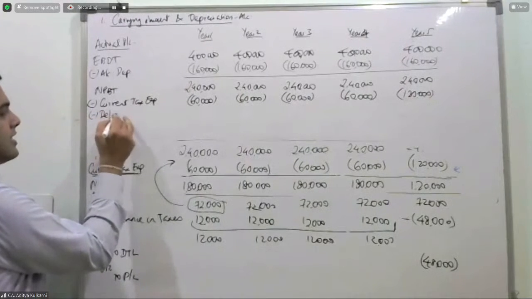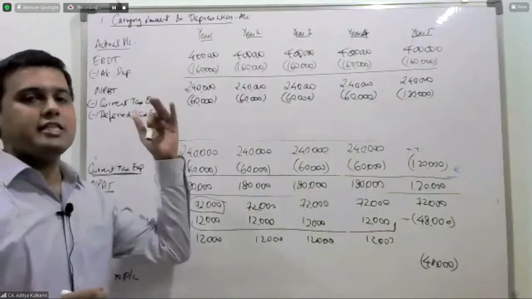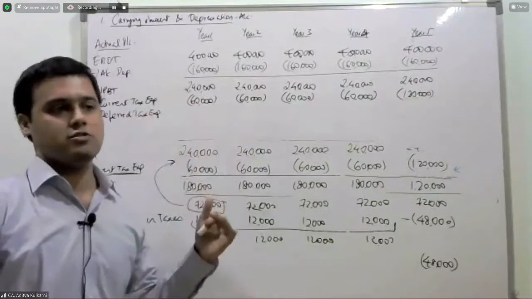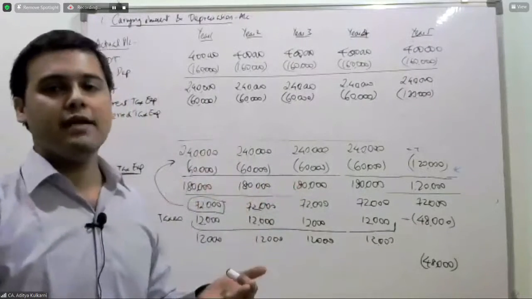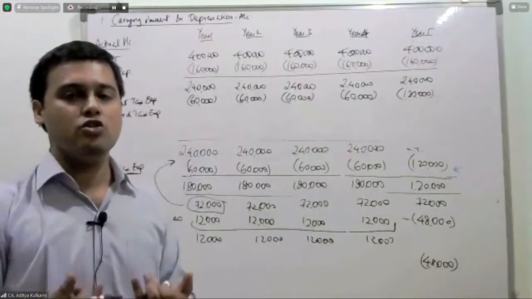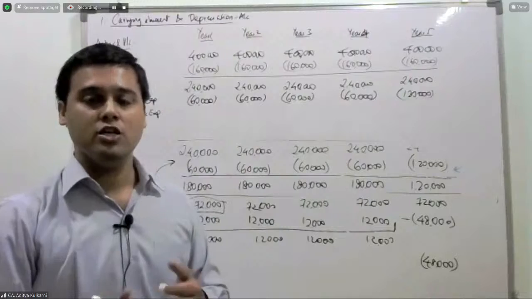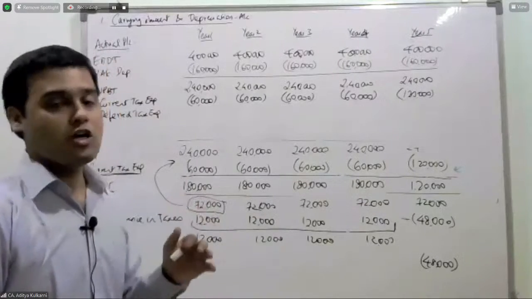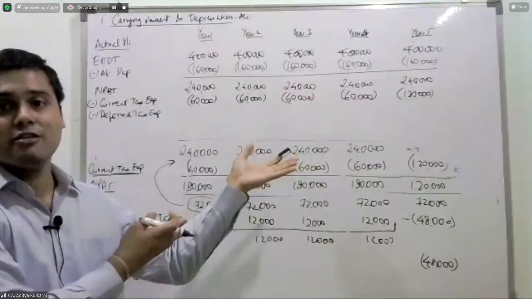Less deferred tax expense. First year, tax depreciation was 2 lakhs. Book depreciation was 1,60,000. You have claimed more in tax. Since you are claiming more depreciation in tax, you will be showing lesser profits for tax purposes. Since you are showing lesser profits, you will be paying lesser tax now. But because you are paying lesser tax now, what you will be doing?